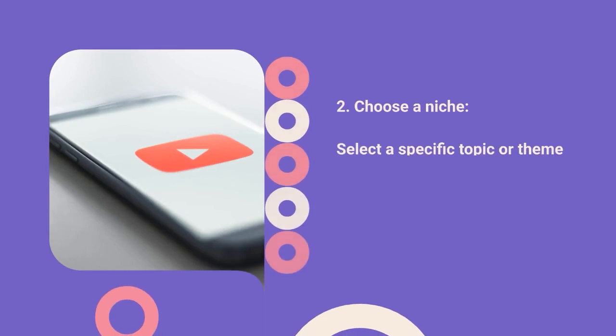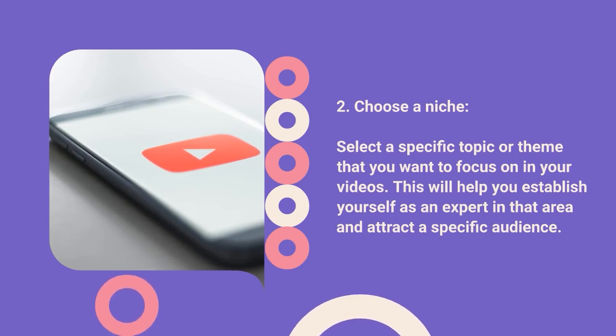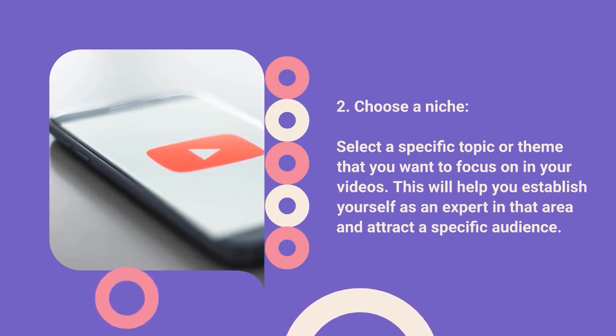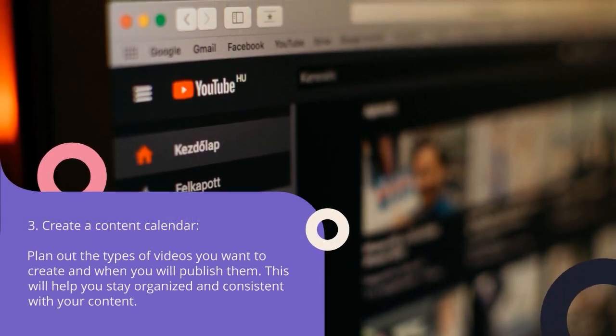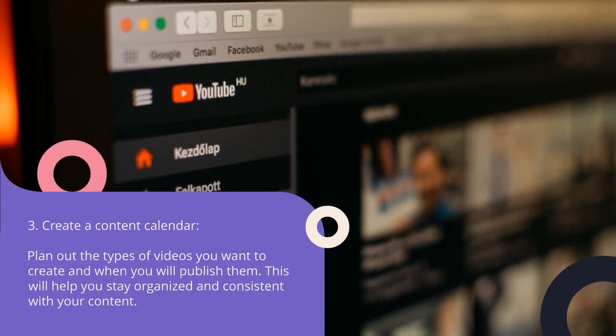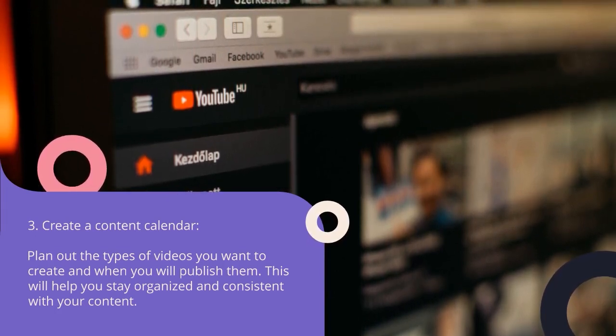Choose a niche. Select a specific topic or theme that you want to focus on in your videos. This will help you establish yourself as an expert in that area and attract a specific audience. Create a content calendar. Plan out the types of videos you want to create and when you will publish them. This will help you stay organized and consistent with your content.